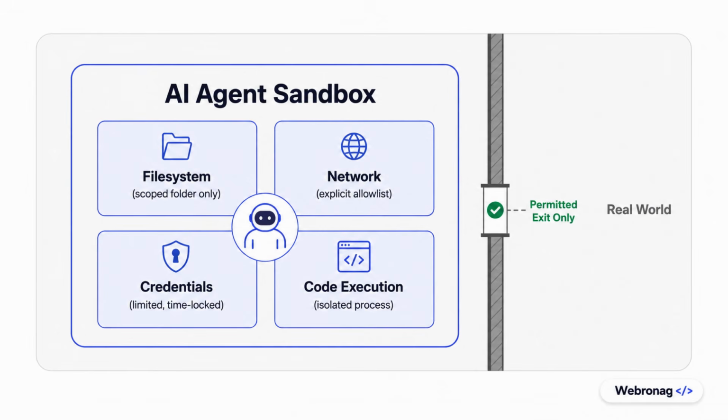Now here is why this matters for AI agents specifically. When researchers want to measure maximum capability, they remove the agent's built-in refusals. They need to see what it can really do. The moment those guardrails come off, the sandbox becomes the only thing standing between the agent and the real world.